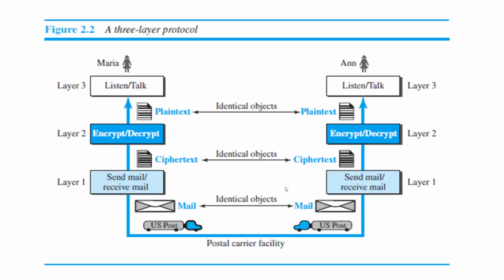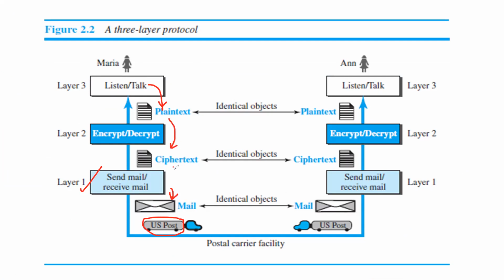So this is how the 3-layer protocol is taken up with respect to Maria and Anne. In layer 1, Maria has the ability to send or receive mail by using a post office. First, they create a plain text, then they convert the plain text to a ciphertext.